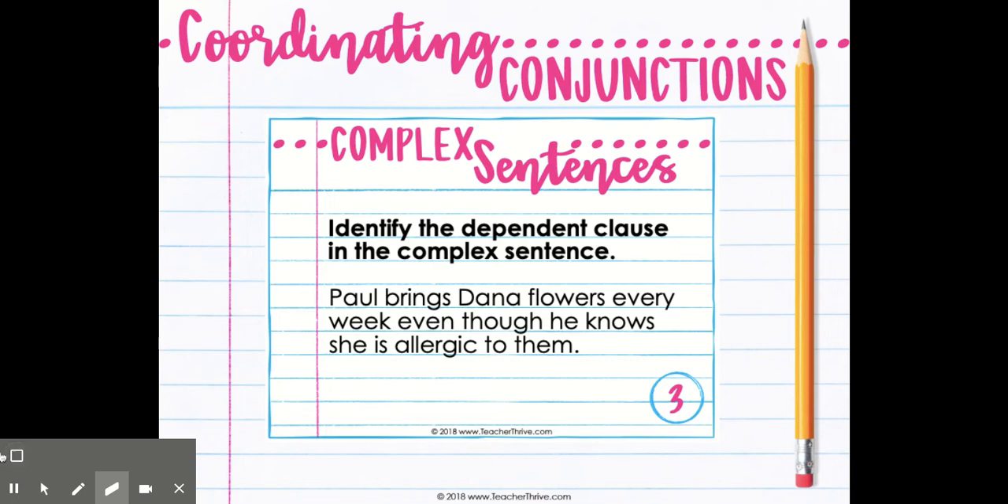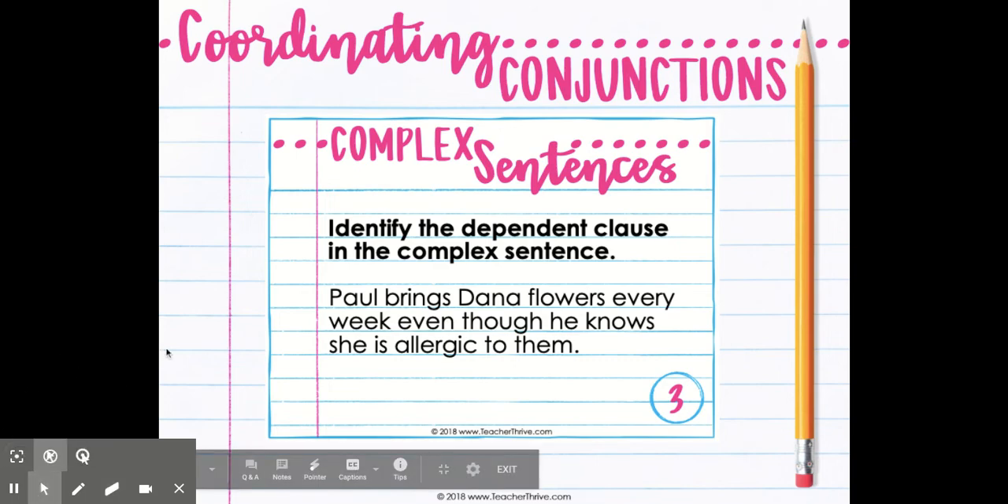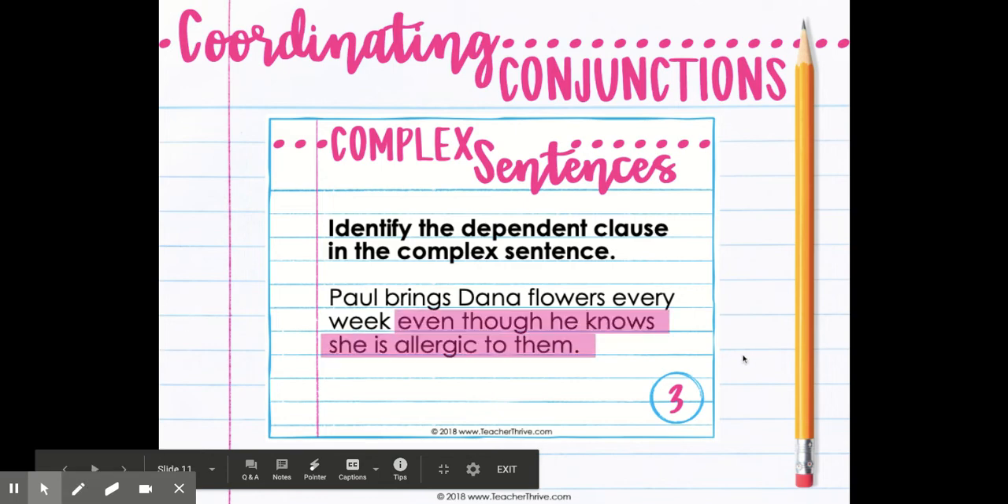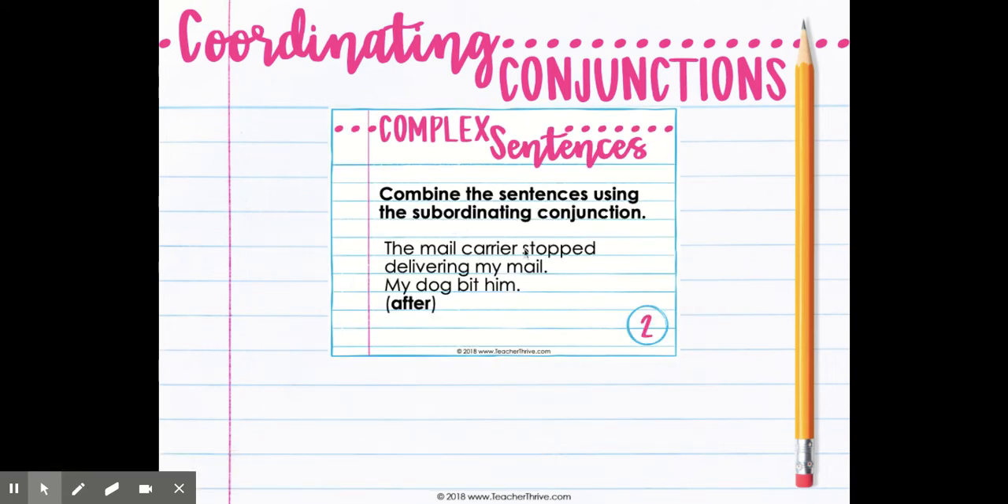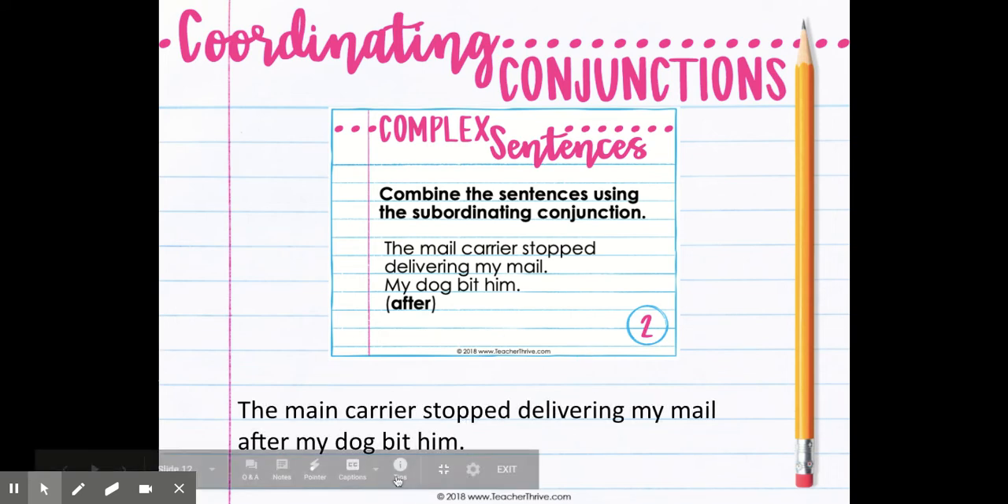The last one that you're going to see today on your task card review, well, let me get this working. Here we go. Is going to be where you have two sentences and you're going to have to combine them with a conjunction. Now, remember, you can do it both ways, in the beginning, in the middle. I chose to put this one in the middle. That should say mail. I'm sorry, kiddos. The mail carrier stopped delivering my mail after my dog bit him.